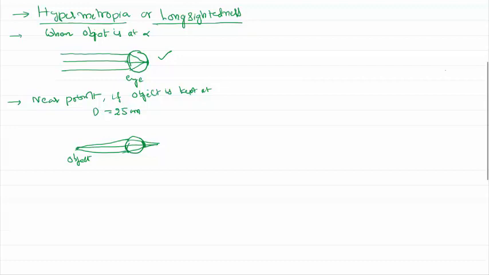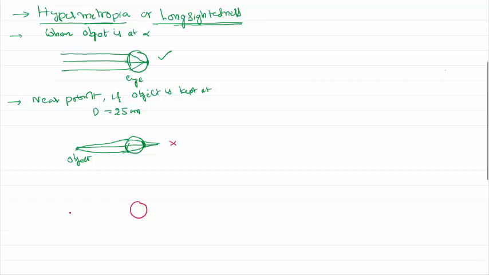This kind of problem is called hypermetropia or long-sightedness. Simply put, for a long-sighted person, a long distance object is seen properly, but a near distance object is not seen properly. This is the problem. So how do we solve this problem?